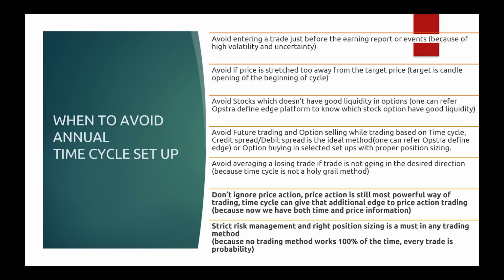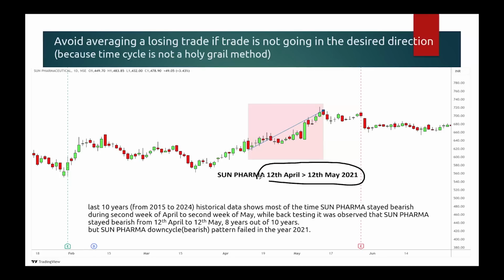Avoid averaging a losing trade if the trade is not going in the desired direction, because time cycle is not a holy grail method. Sun Pharma has a bearish cycle from 12th April to 12th May. That means from 12th April to 12th May, most of the time Sun Pharma stayed bearish. But in 2021, what happened? Instead of staying bearish, it stayed bullish. So many traders would have started shorting here, here, here, here. Why?